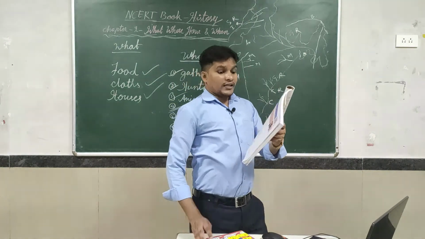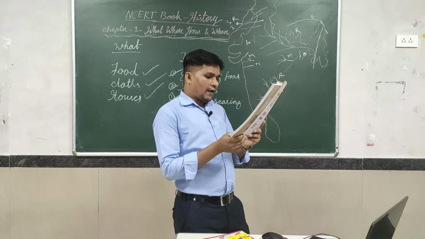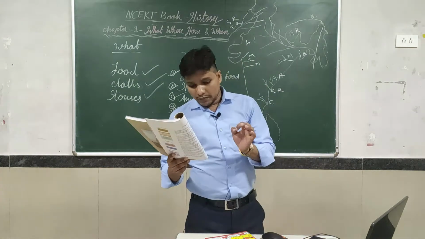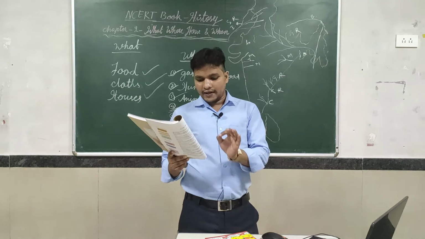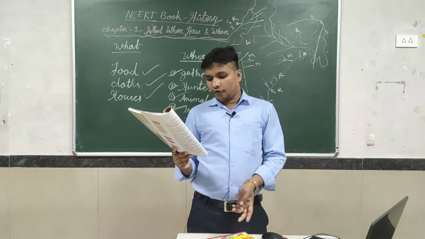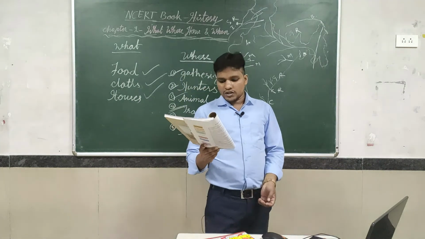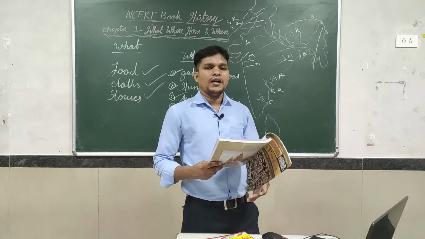So next, it is given very simply here. Find the river Narmada on the map. People have lived along the banks of rivers for several hundred thousands of years. Some of the earliest people who lived here were skilled gatherers, that is, people who gathered food. They knew about the vast wealth of plants in the surrounding forest and collected roots, fruits, and other produce for their food. They also hunted animals.